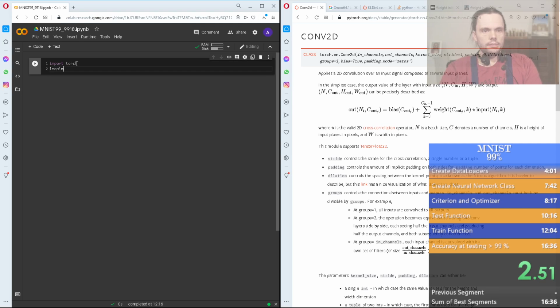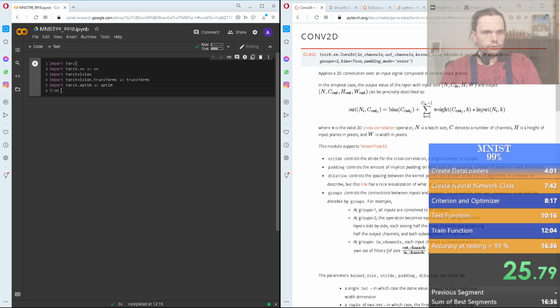Import torch. Import torch.nn as nn. Import torchvision. Import torchvision.transforms as transforms. Import torch.optim as optim. From torch.utils.data import DataLoader. What else? Import numpy as np. Import matplotlib.pyplot as plt.